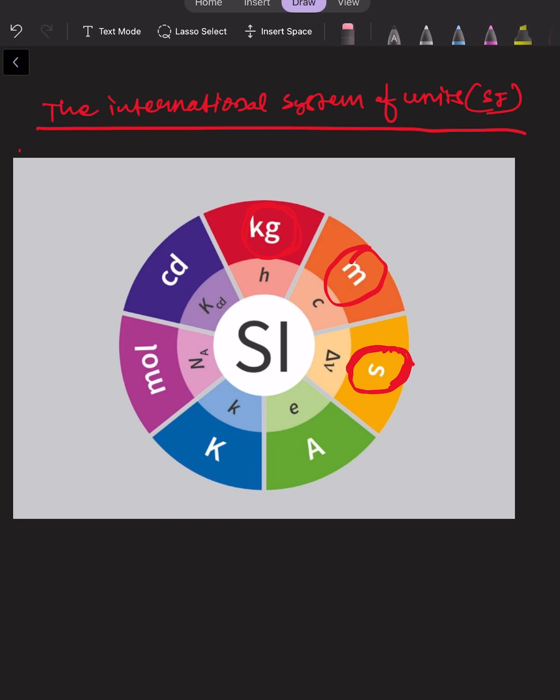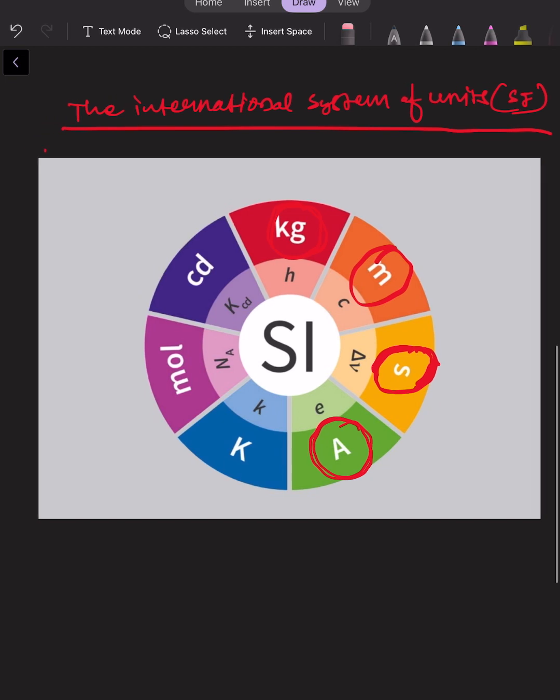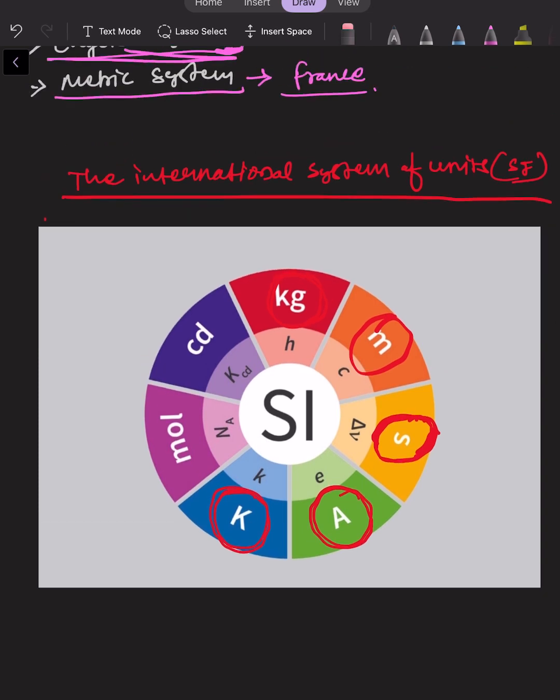And similarly, current: when current is passed, then we have to use the unit ampere. And K is for when we have to deal with temperature, then the unit that we will take would be the Kelvin. Similarly, the amount of substance, or the number of substance, would be counted in mole.